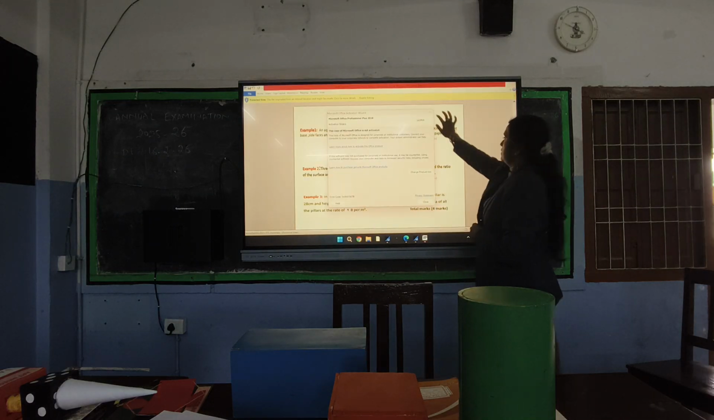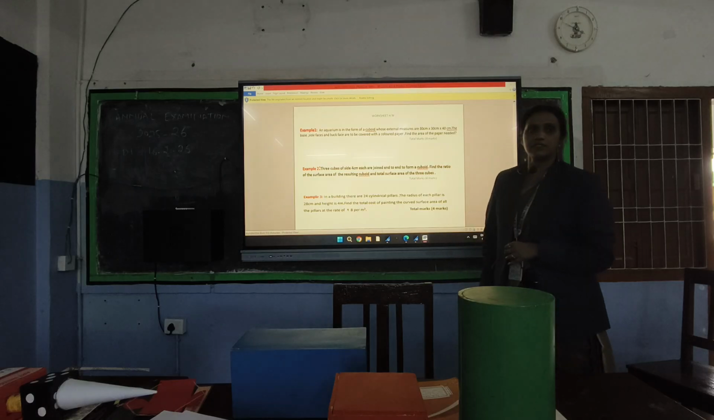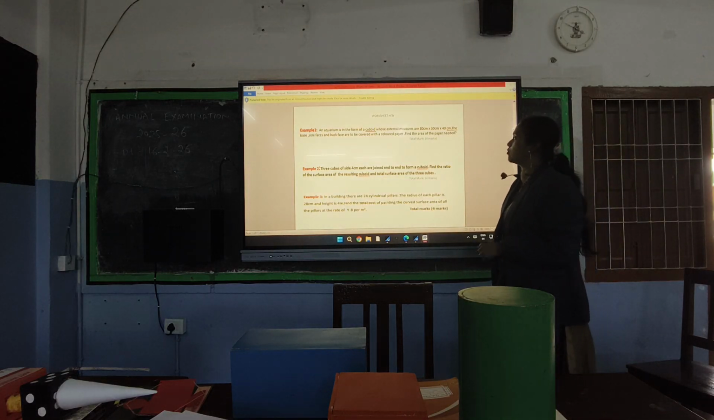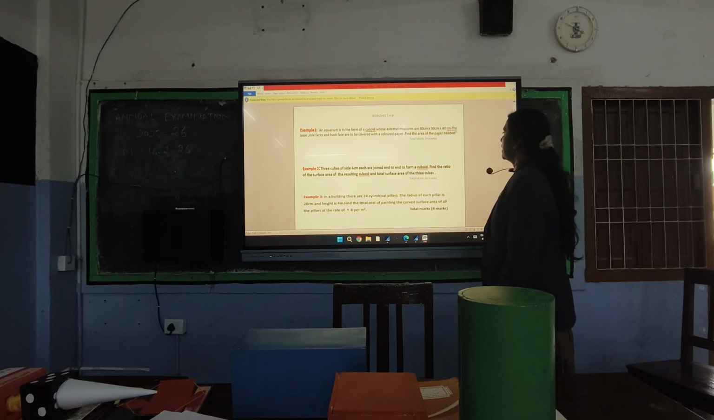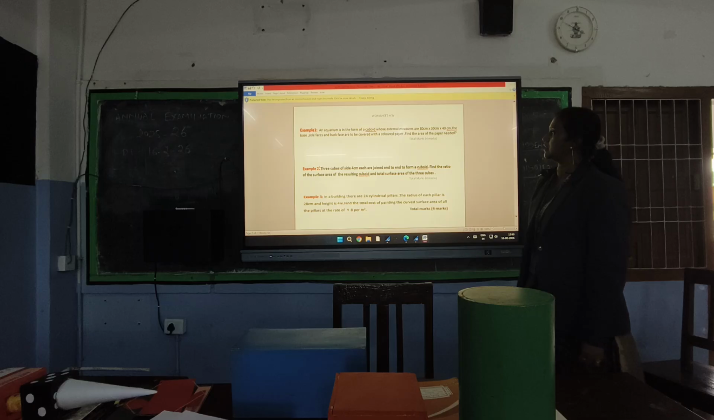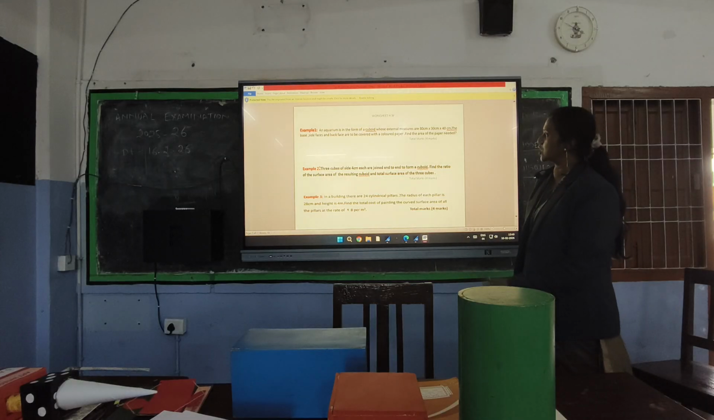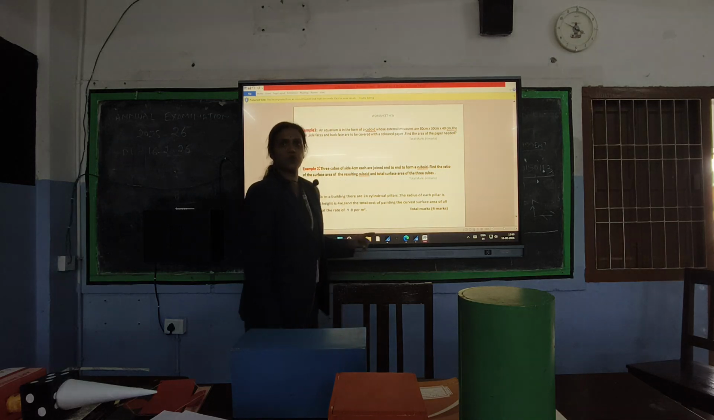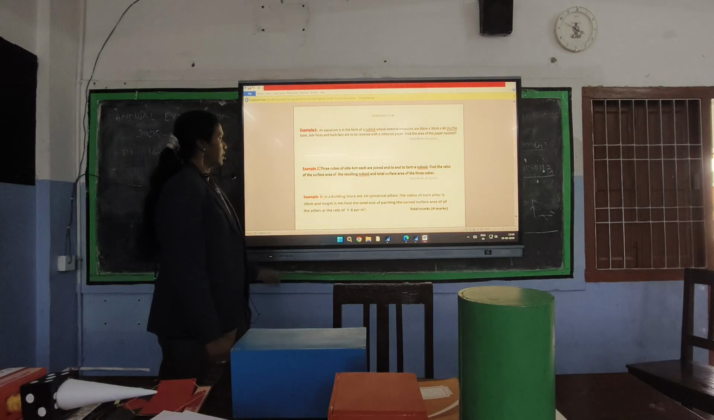So here are some questions. Note down these 3 questions as your homework. An aquarium is in the form of a cuboid whose external measures are 80 centimeter by 30 centimeter by 40 centimeter. The base, side face and back face have to be covered with colored paper. Find the area of the paper needed. Can you do this question? Yes. Next.